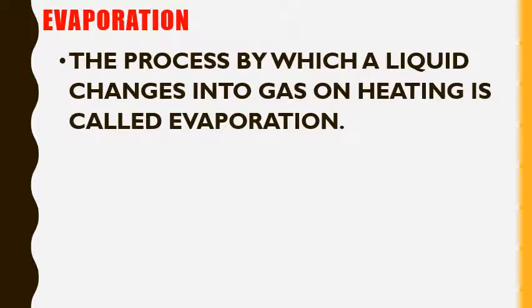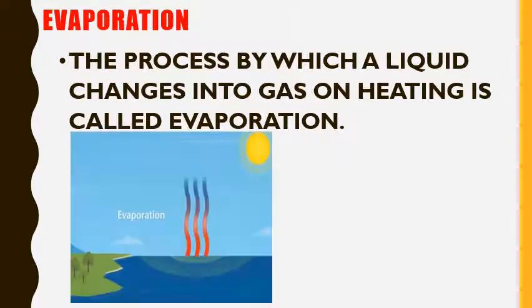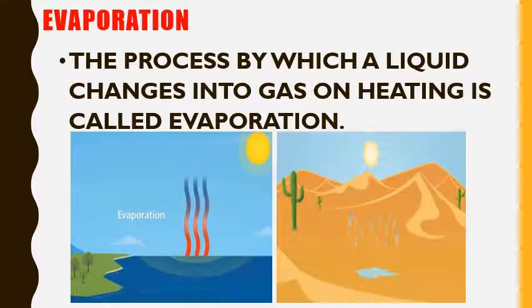Evaporation. The process by which a liquid changes into gas on heating is called evaporation. When the sun shines brightly and the temperature increases, the water from the water body evaporates and becomes water vapor and moves up and forms clouds. These clouds travel because of the heat. These clouds travel and when they become too heavy, it starts raining. So you get water from the clouds. This process is called evaporation, when water changes into water vapor, when liquid changes into gas on heating.